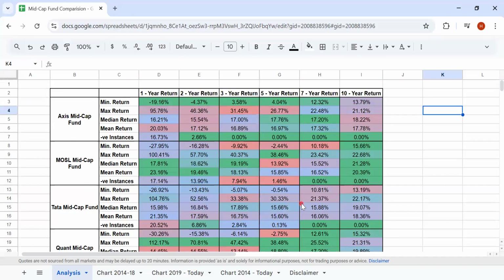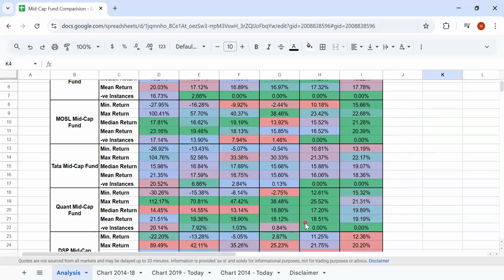Median returns, if you look at it, compared to Axis Mid Cap, on a 5-year and a 7-year basis it is underperforming. On a 10-year basis, it has done better than the Axis. On the other hand, compared to Motilal Oswal Mid Cap, on a 5-year and 7-year basis Tata has done better, but on a 10-year basis Motilal Oswal has done better.